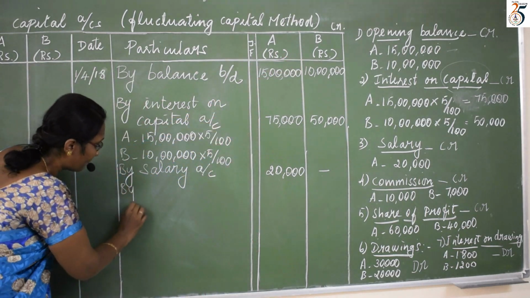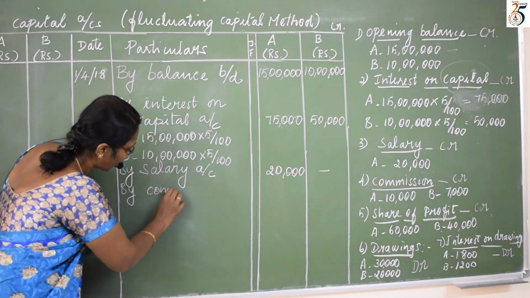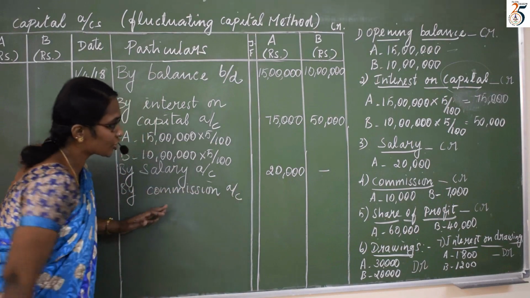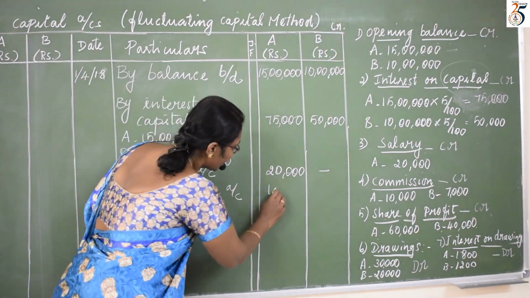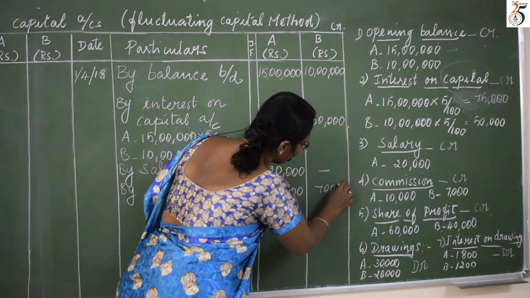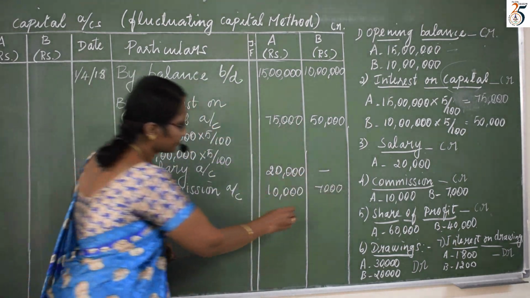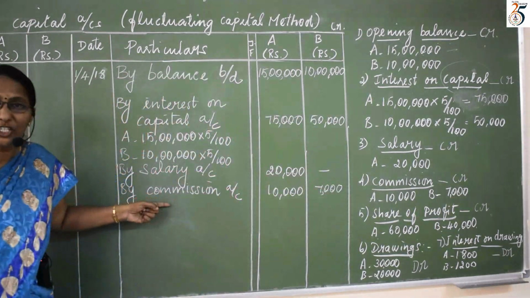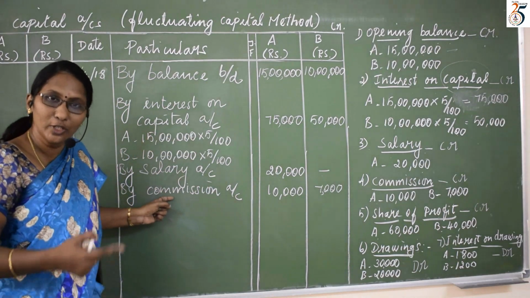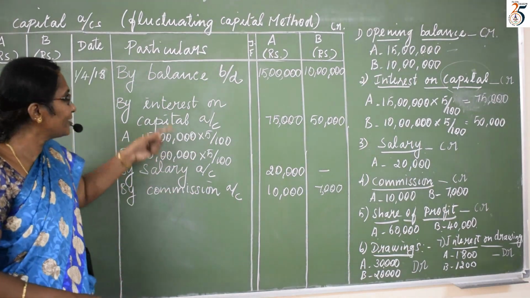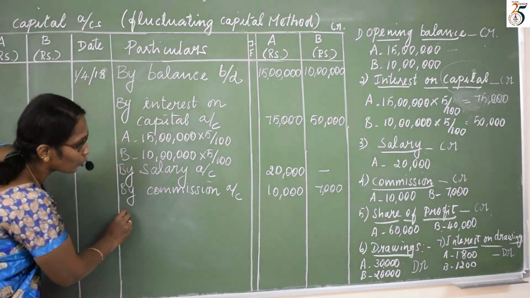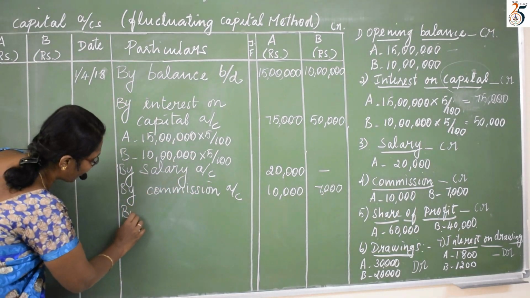Next one is by commission account. How much commission is given here? 10,000 for A, 7,000 for B. Commission is also an income, paid by the firm to the partner. It should be added with the capital, which will increase the capital. The next one is share of profit.